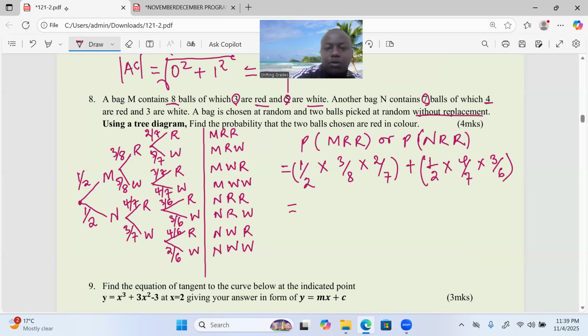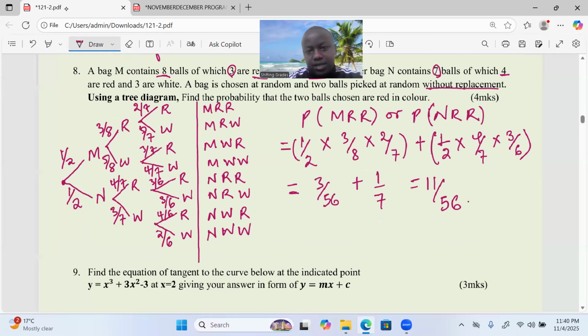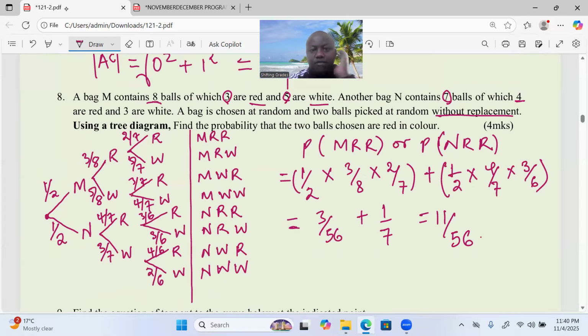So this is exactly what we needed. From there, we expect you to get the answer from such a step. You compute, you get 3 over 56. Then you add 1 over 7. This will take us to 11 out of 56. So that's now the final answer, and that is what the examiners wanted in such a wonderful question.